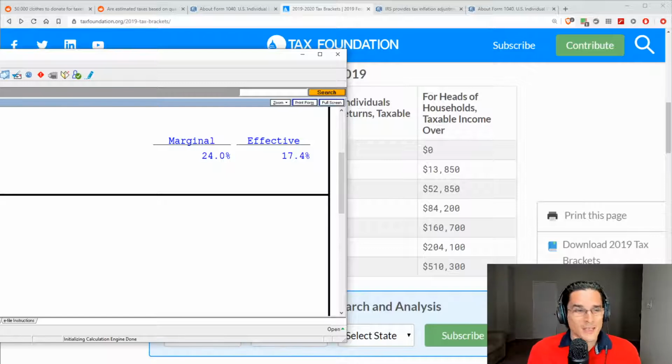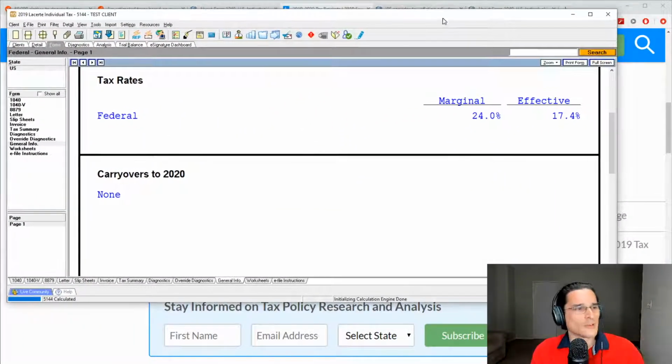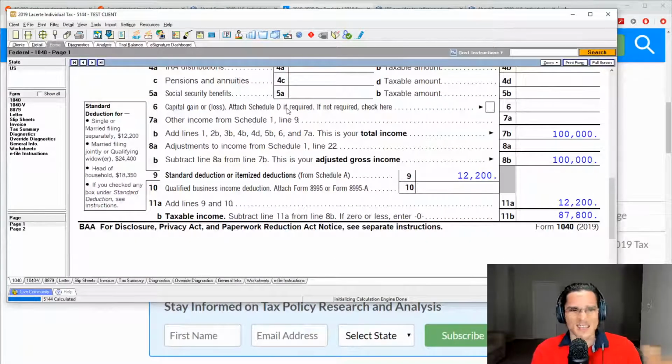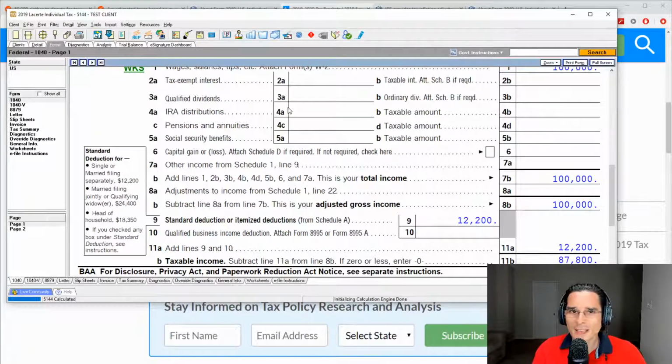So with that said, hopefully this was helpful in terms of shedding some light on marginal versus effective tax rates. I do want to say that this is dealing with just plain income here, because we didn't take into account qualified dividend rates and all those other preferential tax rates and self-employment income. It can get pretty complicated there. We're just looking at plain vanilla ordinary income, no capital gains, this, that, the other thing that might be the subject of later videos. But right now, just keeping it really plain and simple. I wanted to differentiate between marginal tax rates and effective tax rates.